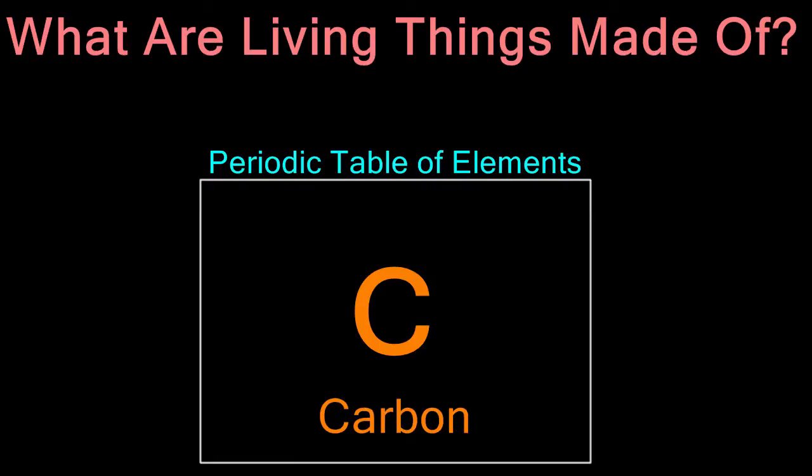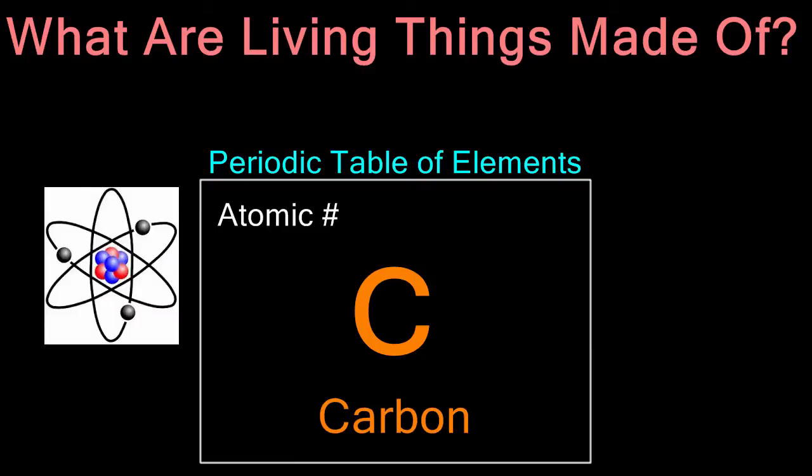In the upper left-hand corner of each element, you can find the atomic number. The atomic number tells you how many protons are found in the nucleus of that atom. The atomic number for carbon is 6. That means that there are 6 protons in the nucleus of a carbon atom.